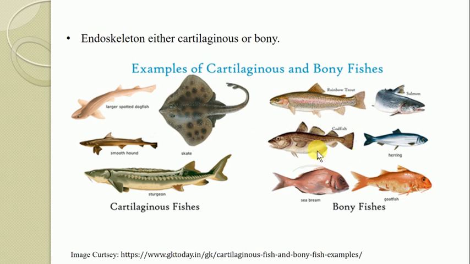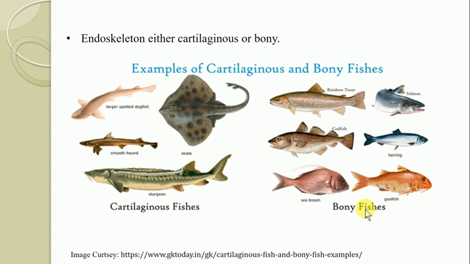While on the right side, all these fishes are referred to as bony fishes. Why? Their endoskeleton is made up of bones. So on the basis of whether their endoskeleton is bony or cartilaginous, fishes are referred to as cartilaginous fishes or bony fishes. So this is about the endoskeleton.